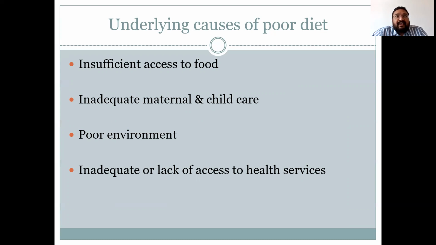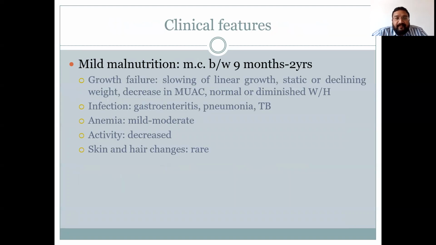Third is poor environment, that is lack of availability of potable water or drinking water, and lack of good sanitation facilities, which may also lead to development of malnutrition, because the children living in these areas are more prone to infection, and because of recurrent infection, they can develop malnutrition. And fourth is inadequate or lack of access to healthcare services, which may also promote malnutrition in the community.